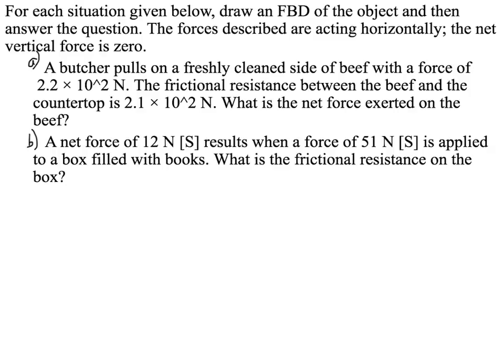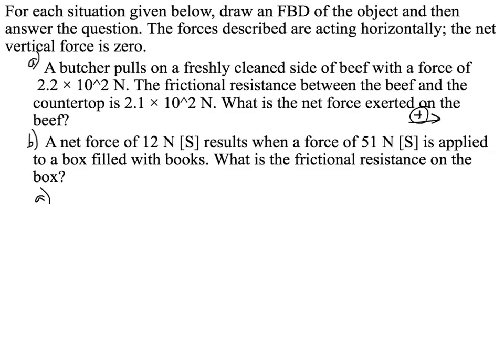For each situation below, draw a free body diagram of the object and answer the question. The forces described are acting horizontally, the net vertical force is 0. That just means Fn equals Fg. So in A, a butcher pulls on a freshly cleaned slice of beef with a force of 2.2 times 10 to the 2 newtons. The frictional resistance between the beef and the countertop is 2.1 times 10 to the 2 newtons. What is the net force acting on the beef? So for both cases, let's just say that way is going to be positive, just to make things easier.